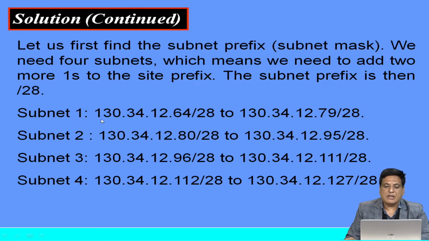So our first address is 130.34.12.64, and the total number of addresses is 16. It means the last address is 130.34.12.79. This comprises the 16 addresses. The next subnet starts with .80 and continues till .95. It again contains 16 addresses. Subnet 3 starts with 96 and its last address is 111. It again contains 16 addresses. Subnet 4 starts from 112 and contains 16 addresses, so the last address is .127.